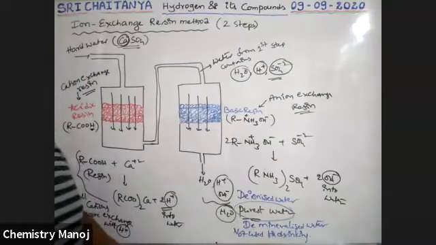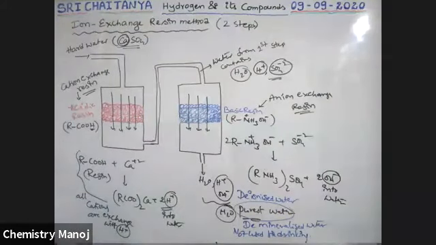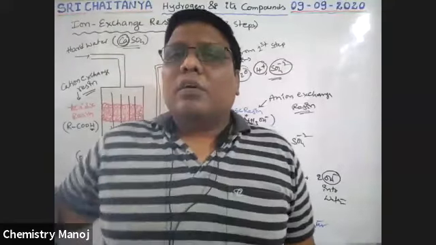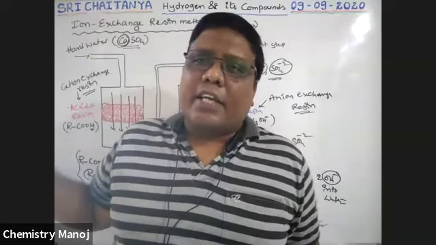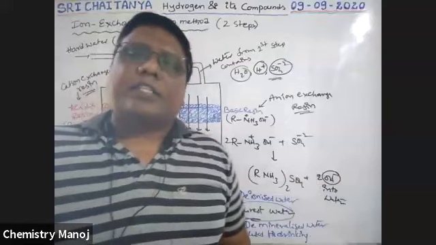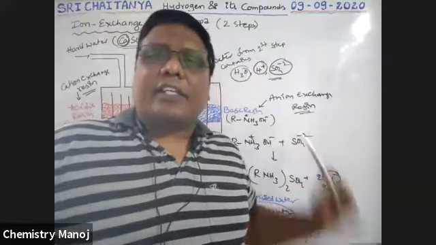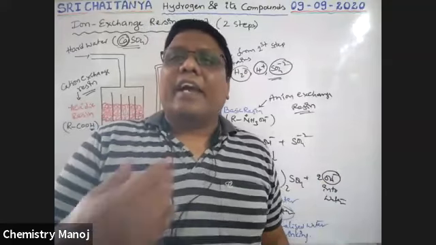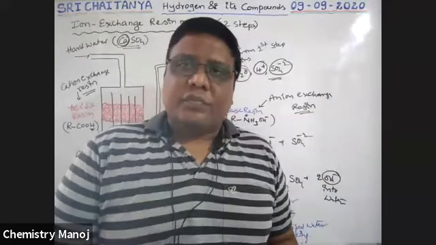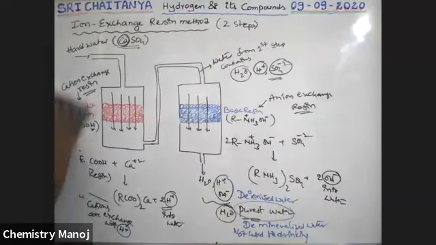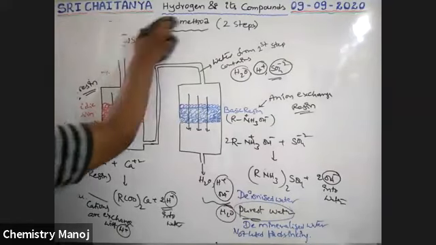So this is the way to convert hard water into soft water by the ion exchange resin method. In the acidic resin, all cations are exchanged; that is the cation exchanger. In the basic resin, all anions are exchanged; this is the anion exchanger. That is why it is called ion exchange: by using resins, ions are exchanged. So it is the third method and a very, very important method.